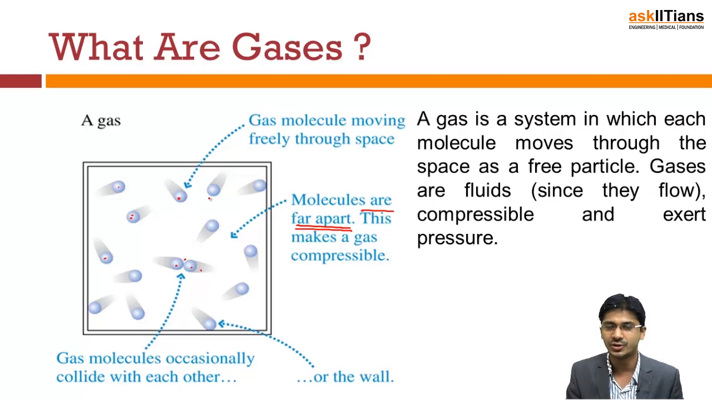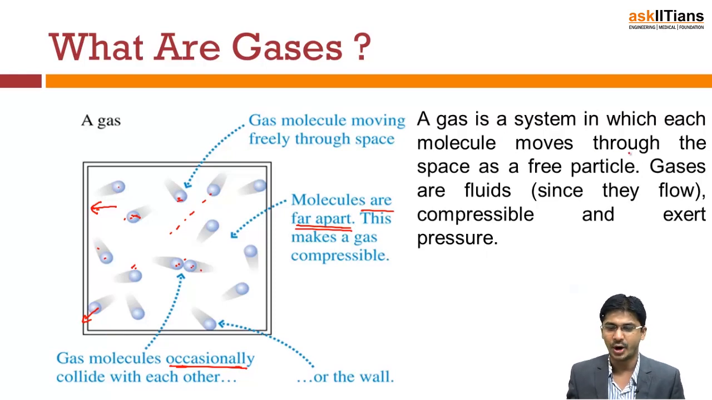In liquids, we saw, since there was a very small space, it was very difficult to compress. When you have the space, only then can you compress it. That's the reason gases are compressible and liquids are incompressible. Now, gas molecules occasionally collide with each other, because these molecules are in constant random motion throughout. They can collide with each other or with the walls. So there is a whole kind of chaotic motion happening within.